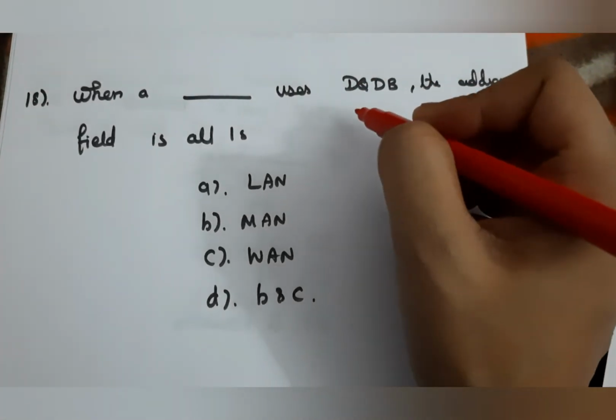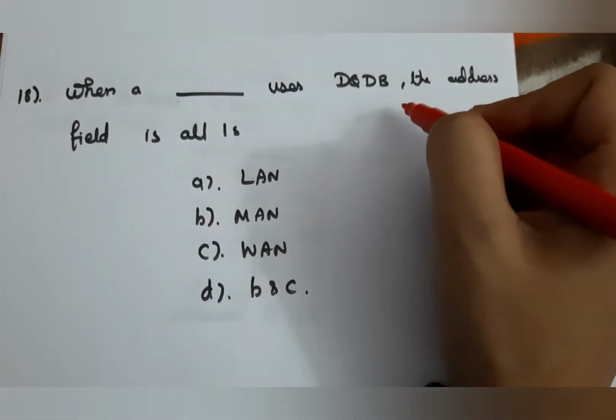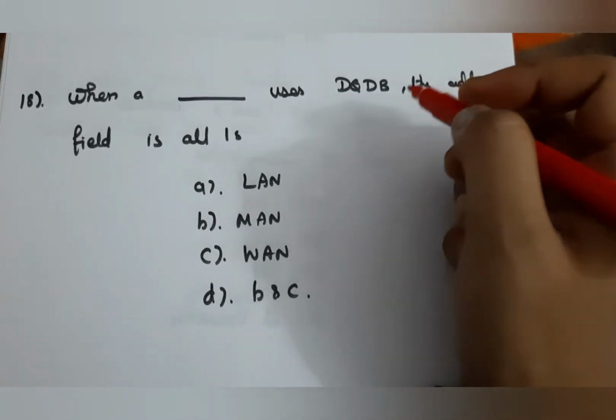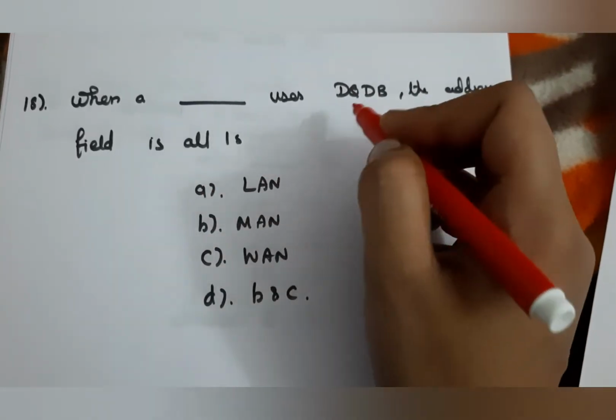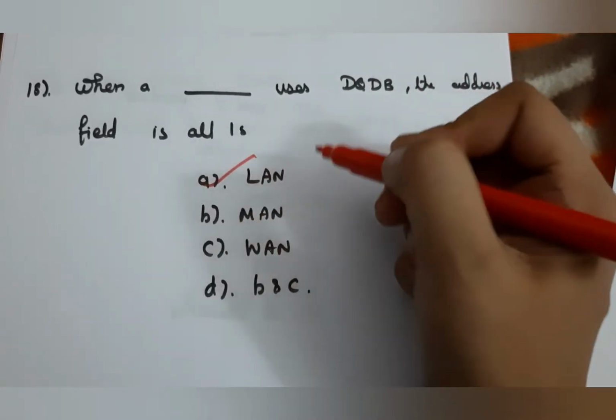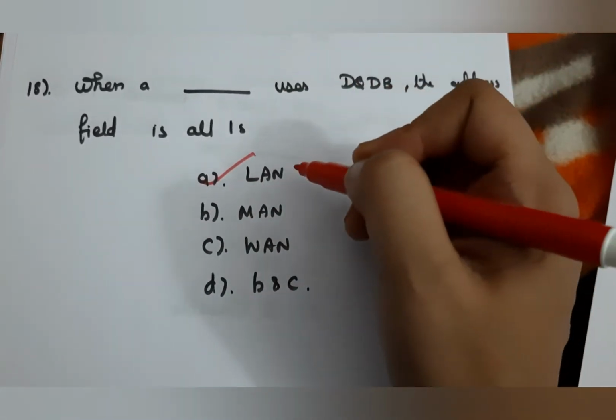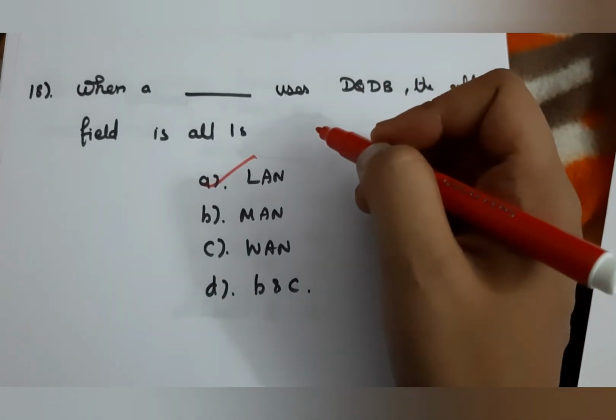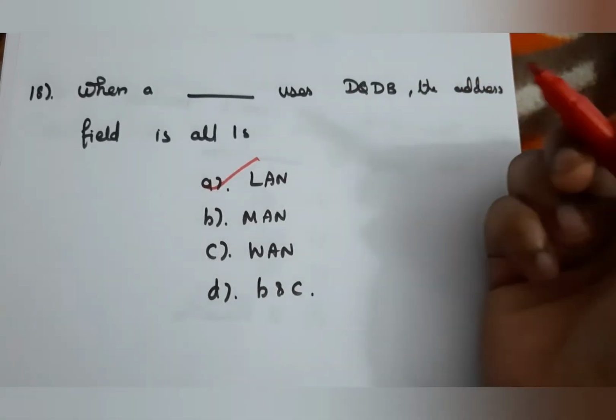And next question, when a dash uses DQDB, the address field is all ones. When a LAN uses DQDB, the address field is all ones. So here the answer is A. When DQDB is used in a LAN, the address field contains all ones. So here the answer is A.